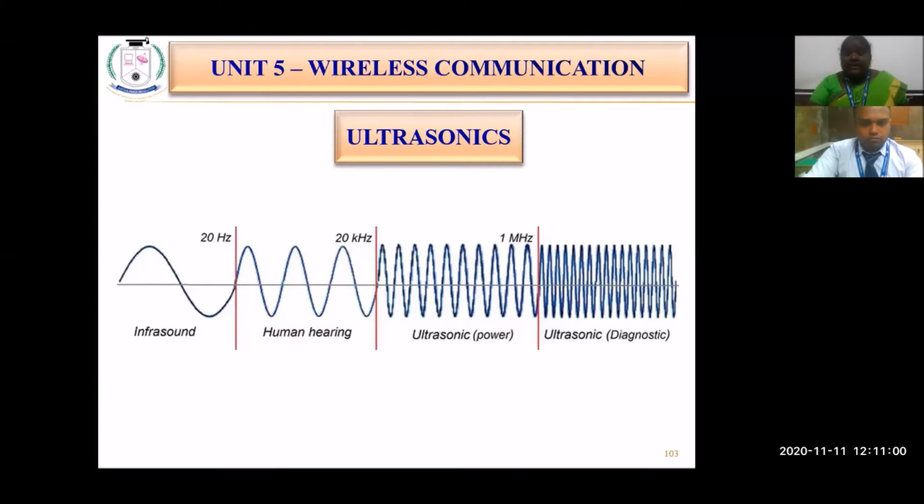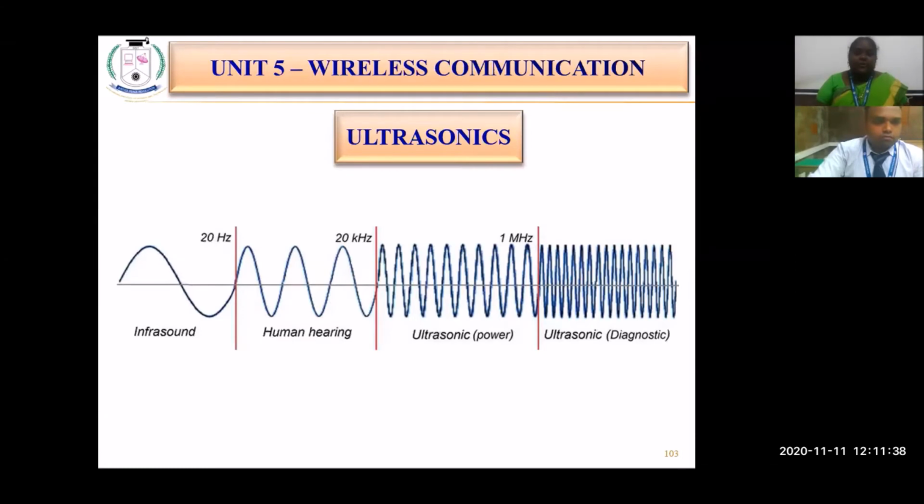You might have heard of the bat. This animal is a mammal, and it flies very fast with the help of ultrasonic sound waves. These bats do not have eyes. By generating ultrasonic sound waves, they identify the target with the help of the echo signal received after hitting the target, and it calculates its distance. In that way, ultrasonic sound waves are very useful for many applications.